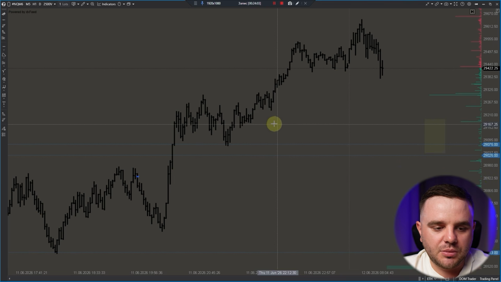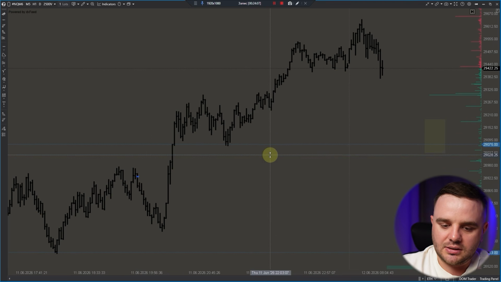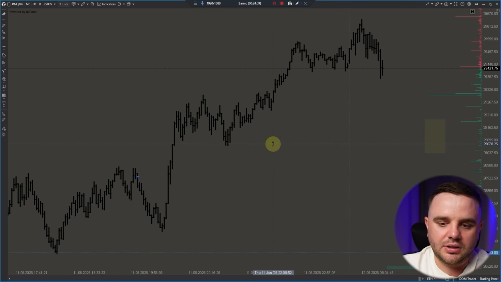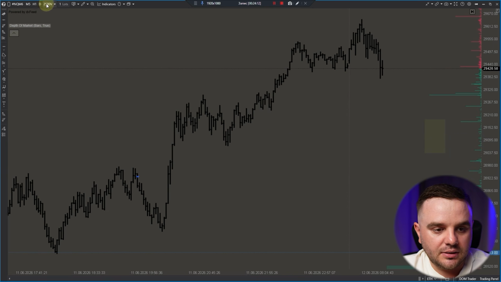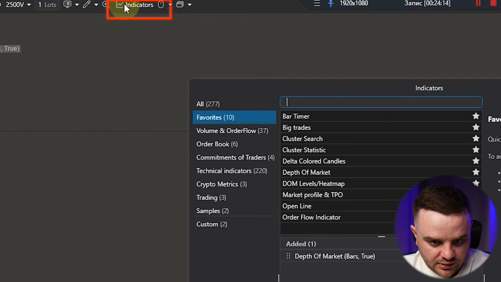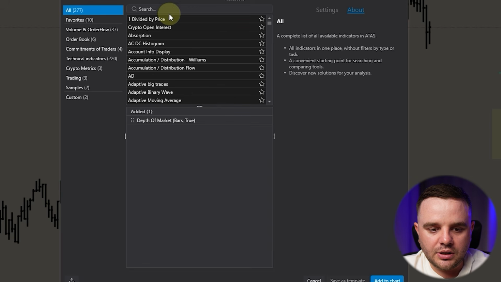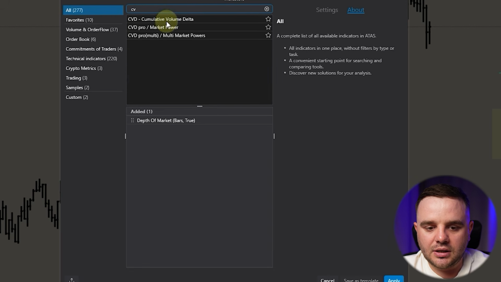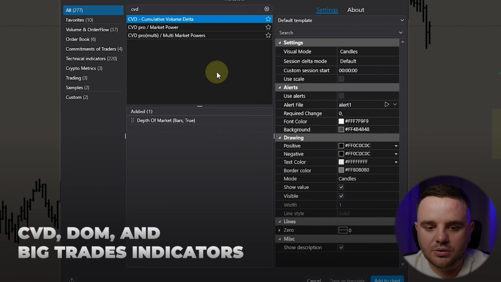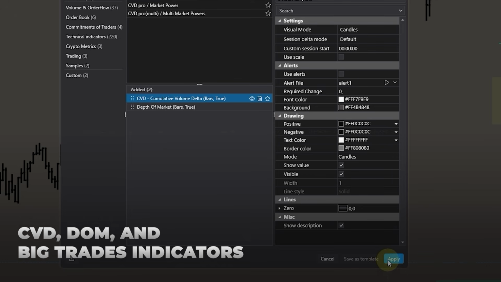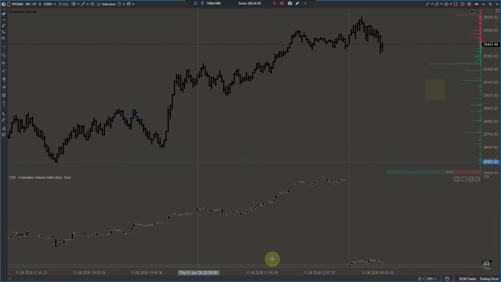Good, my friend, at this moment, as you can see, we set up a view, we set up candles, we set up a chart, and let's start adding all indicators. For a start, in indicators, it's easy. Here, indicators. We have quite a lot of indicators. As you can see, it is my favorite list. You can see all indicators, and here you can type any indicator that you need. For example, CVD, cumulative volume delta, add to a chart. And here there would be, as you can see, cumulative delta.